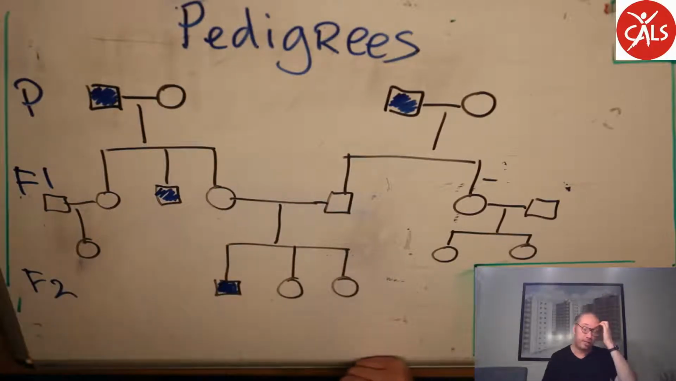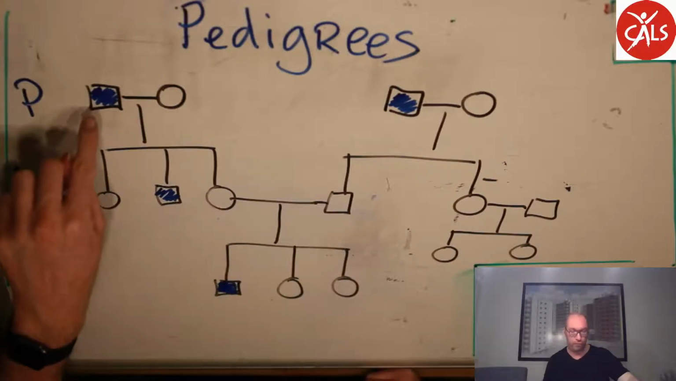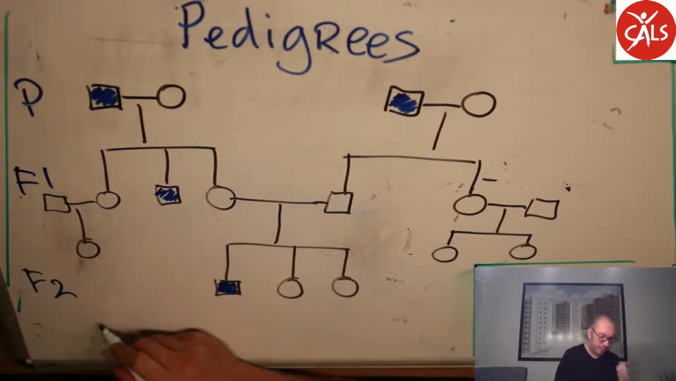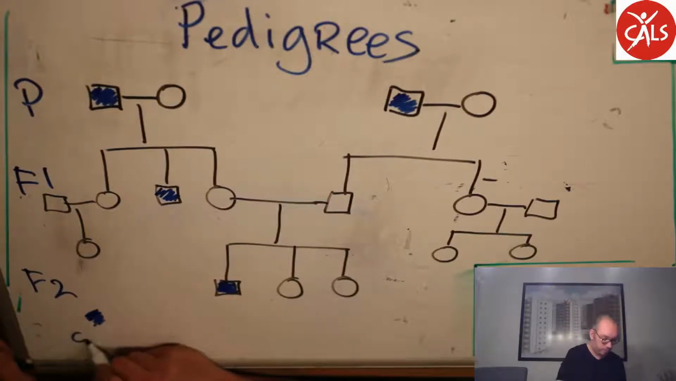Okay, so there's also something to know. If something is colored, then it has a certain meaning. And in this case, colored means colorblind.